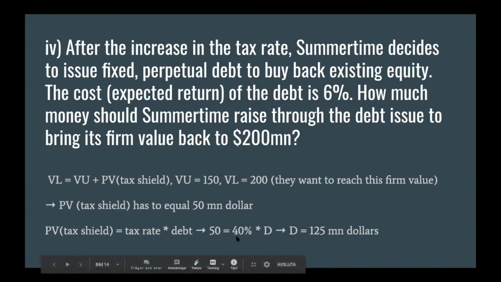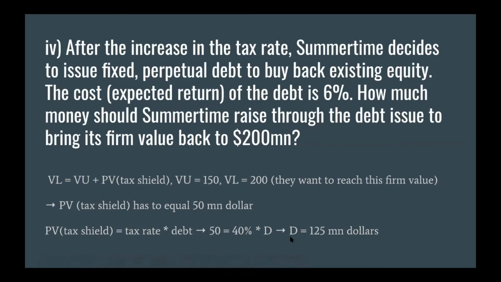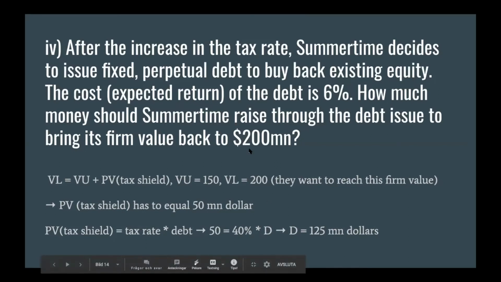We know that the tax rate is 40% after the increase, and we are looking for the debt. By solving this pretty simple equation, we receive that the issued debt needs to be of the size of $125 million in order to receive the desired firm value of $200 million.